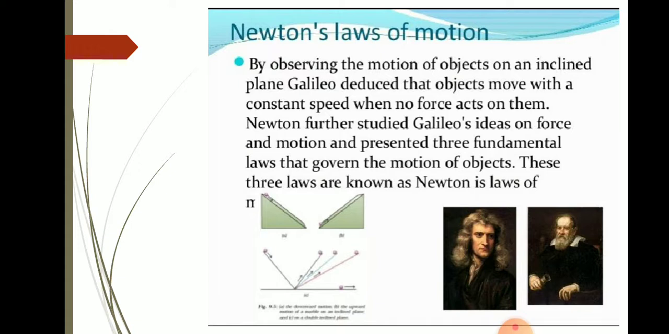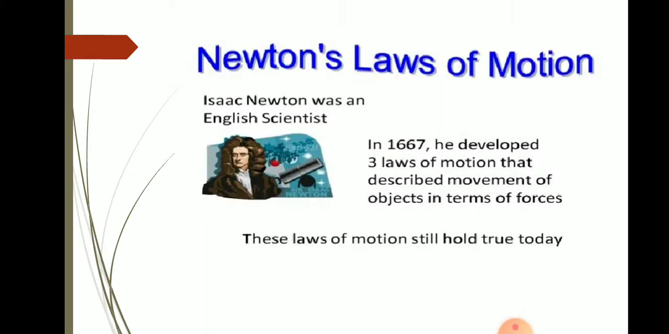But Newton further studied Galileo's ideas on force and motion and presented three fundamental laws which govern the motion of an object. These three laws are known as Newton's laws of motion. Sir Isaac Newton was an English scientist. In 1667, he developed three laws of motion that described the movement of objects in terms of force. These laws still hold true today.